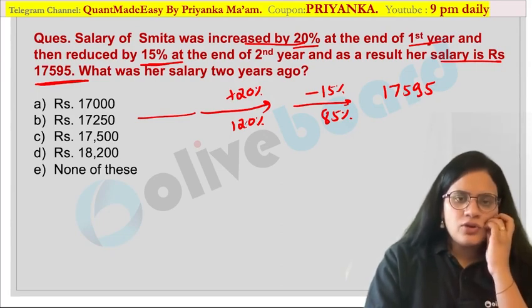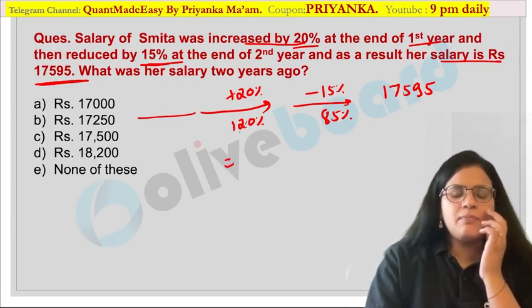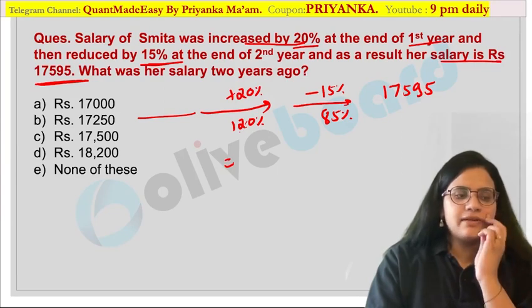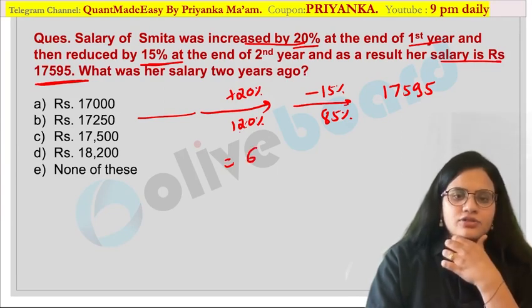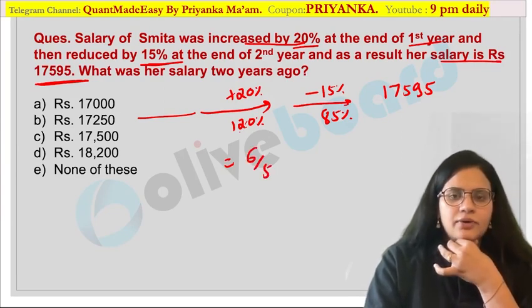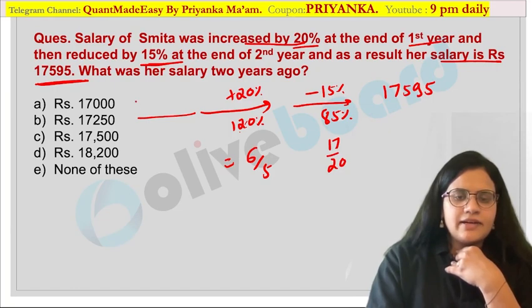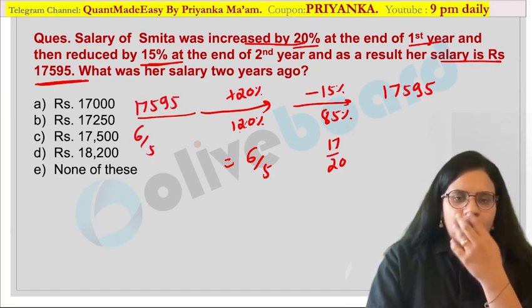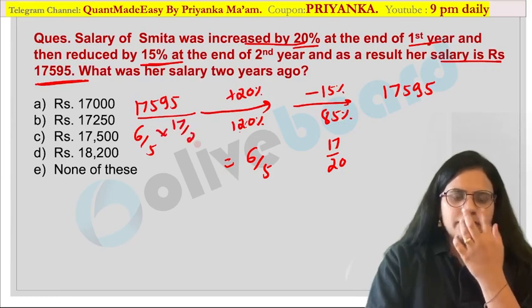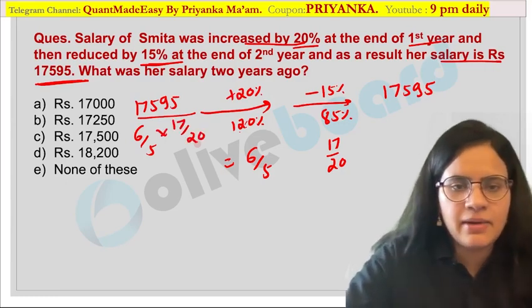Now you can also write these percentages as fractional values. So this will become 6 by 5. Are you getting it? And you can write this as 17 by 20 over here. So what will you get from this? This will be written as 17,595 divided by 6 by 5 and 17 by 20 over here. Are you guys getting my point?